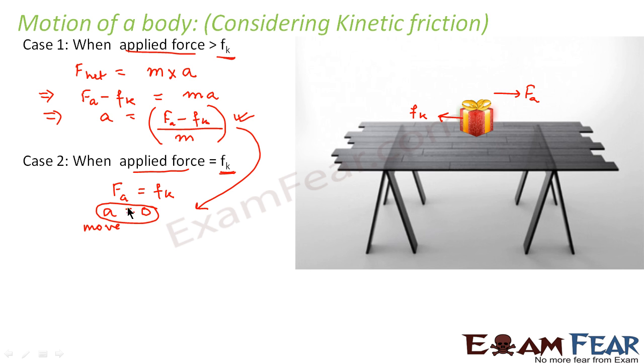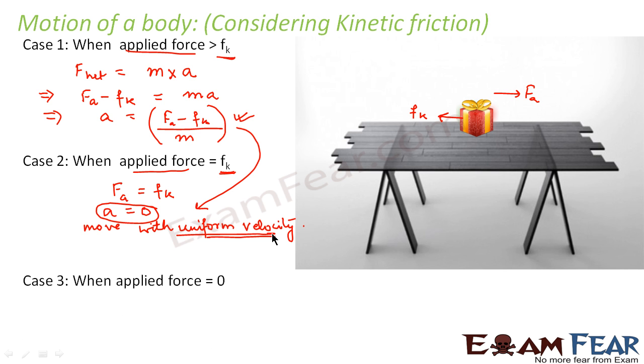So what do you infer from a is equal to 0? That is, acceleration is equal to 0. That means the body moves with uniform velocity, correct? So the first scenario told that when the applied force is greater than the kinetic friction, in that case the body will move with acceleration Fa minus Fk divided by m. When the applied force is equal to the kinetic friction, in that case the body will move with uniform velocity.